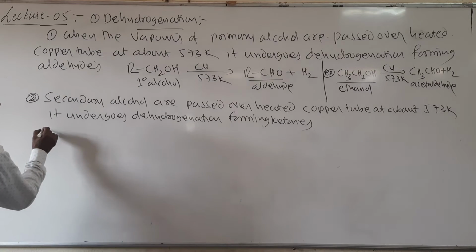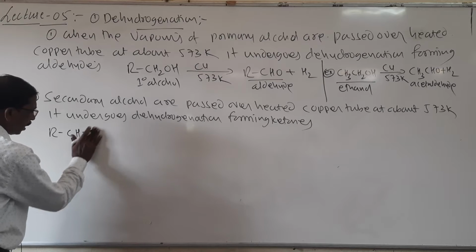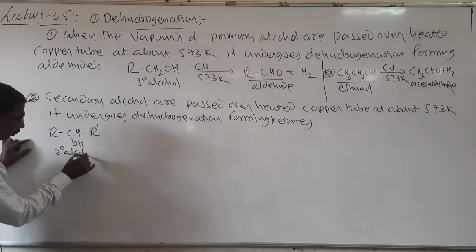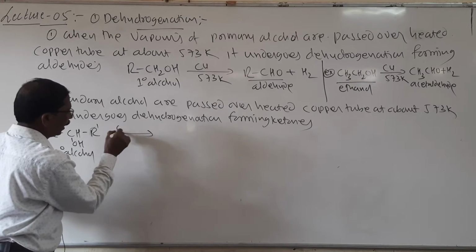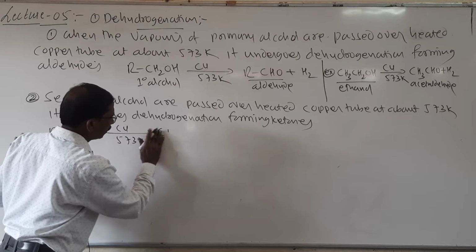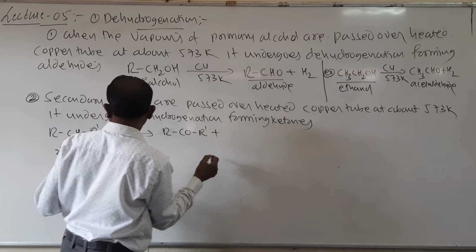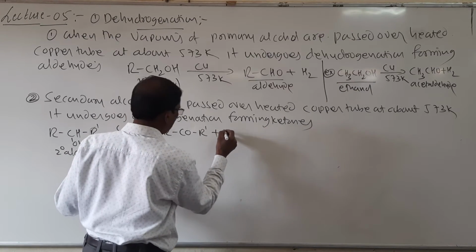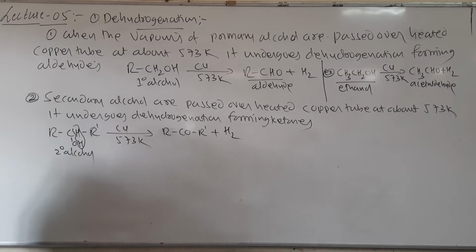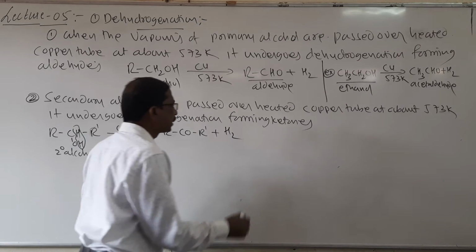Look here students, I will write here RCHOHR', it is secondary alcohol, and when it is passed over heated copper tube at 573 Kelvin, it forms RCOR' plus H2. So here hydrogen is removed. It forms ketone, and I will write an example here.